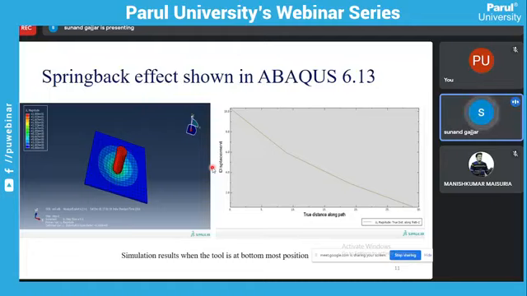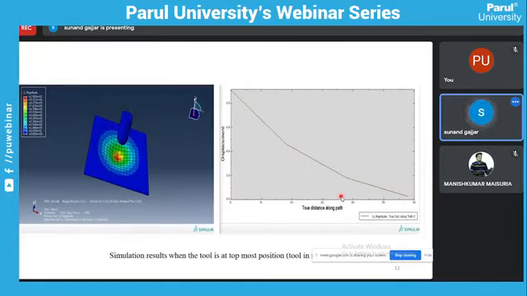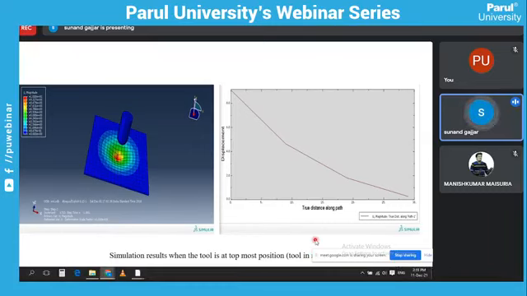Here one graph is shown of displacement versus true distance along the path. These are the values: 2 unit, 4 unit, 6 unit. So this is the displacement, in the vertical z direction, and this is the true distance along the path. And this graph is when the tool is at the topmost position, or when the tool is retracted to its original position.